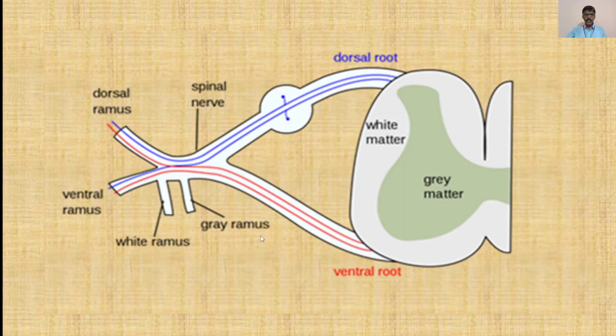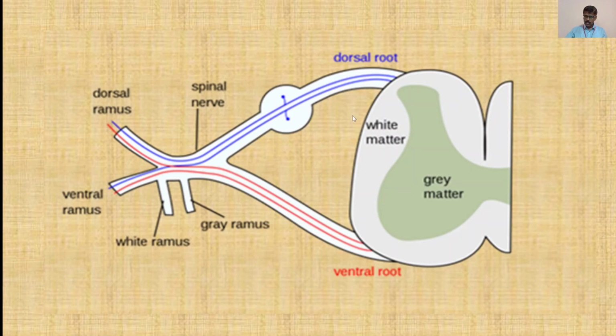Now moving towards the next. This is the diagrammatic representation of the TS and the formation of the spinal nerve. This is one portion of the TS. Here, as seen in the earlier diagram, the gray matter is visible, which is present inside, and the white matter is towards the outside. In the dorsal root, this is the ganglion.